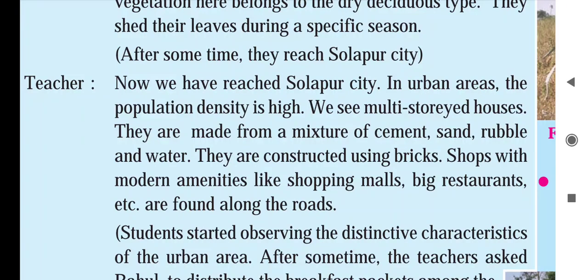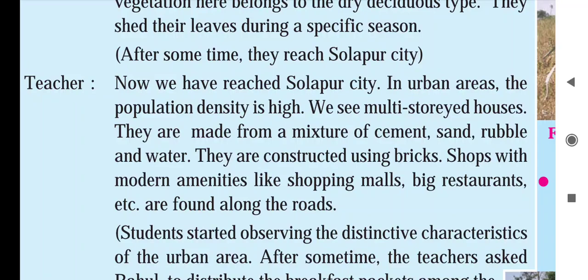We see multi-storied houses. They are made from a mixture of cement, sand, rubble and water. So the teacher is saying that here we can see the multi-storied houses. Multi-storied means houses with two, three or four floors, and they are made of cement and concrete, sand, rubble, which means small particles of rock, and water. A mixture of cement and concrete makes these pakka houses.